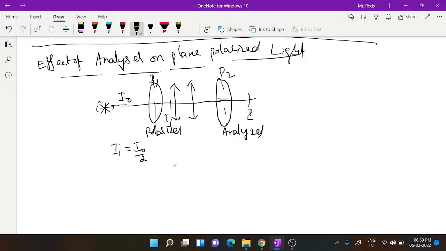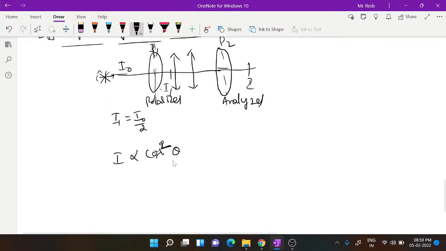If you take it as some I1, then it is observed experimentally that the intensity coming out of the analyzer is directly proportional to the cosine square of the angle between the pass axis of the polarizer and the analyzer. This observation is called Malus law. We call this Malus law.